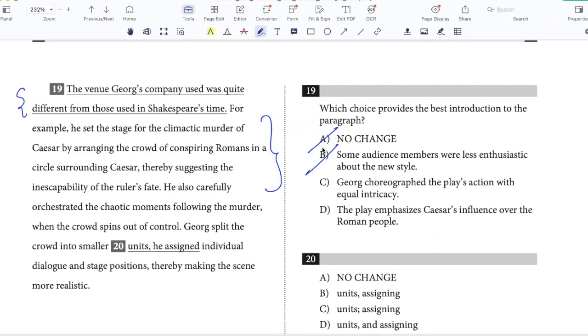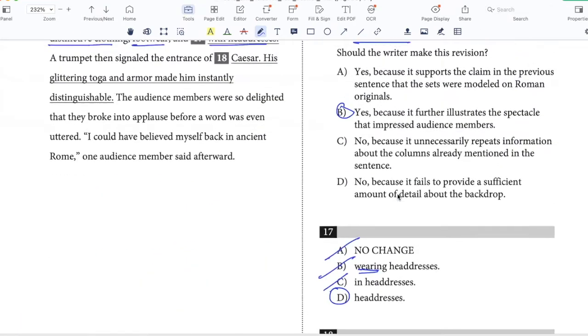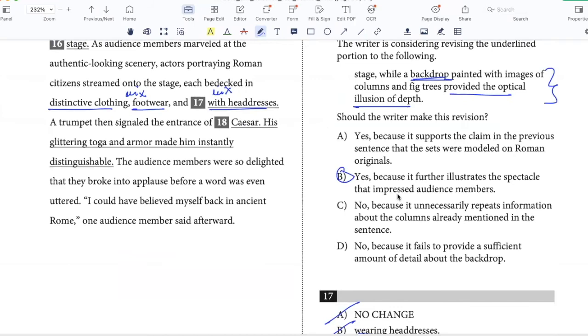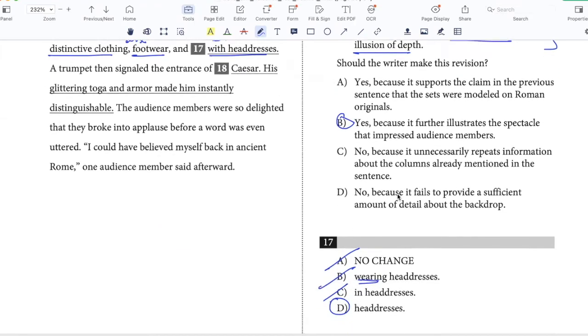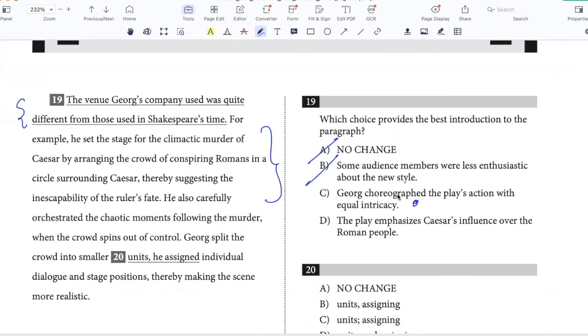George choreographed the play's action with equal intricacy. Yeah, so this is a good answer because in the previous paragraph, I spoke about how the way the actors were presented was impressive. And now I'm talking about the choreography and how that was equally intricate. The way the actors were playing their parts heightened the drama. So C is a good answer.